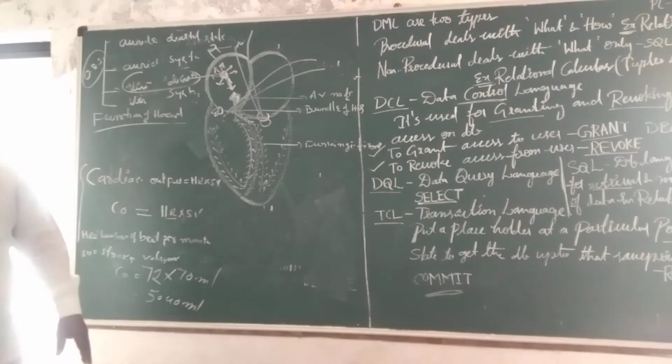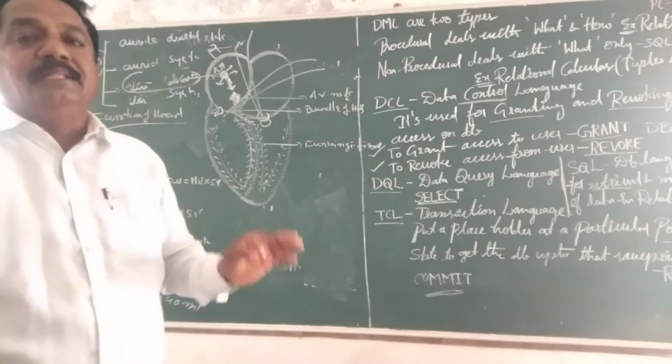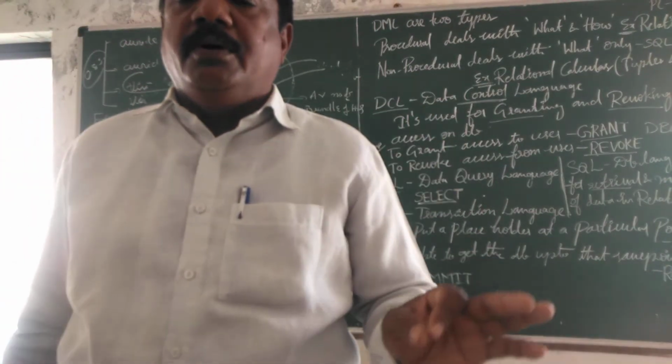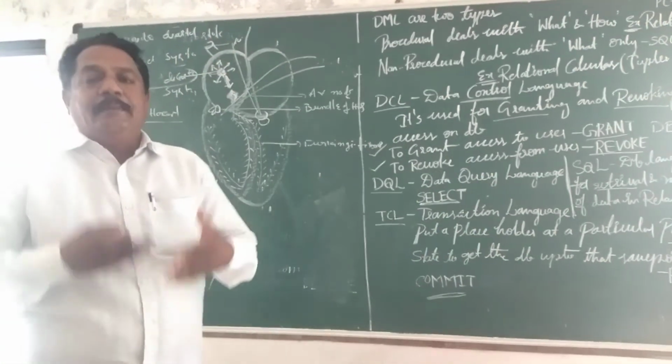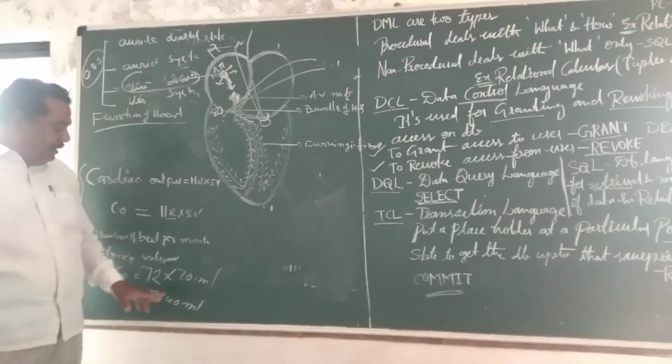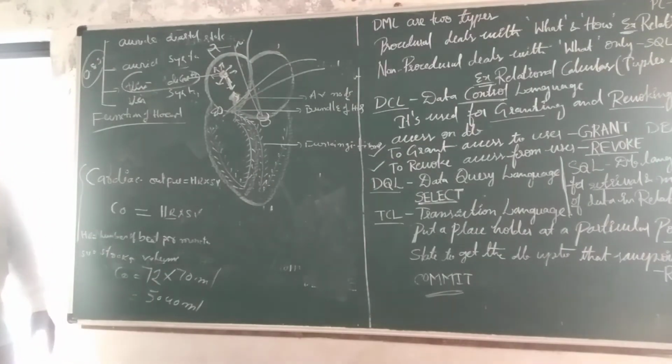It means a healthy human being has only about 5 liters of blood present. Per minute, how much blood can circulate through the heart? Approximately 5 liters of blood circulates per minute. This is called cardiac output. That is how the heart functions.